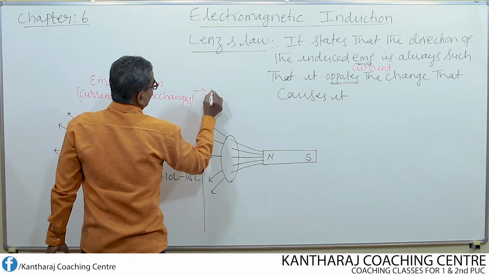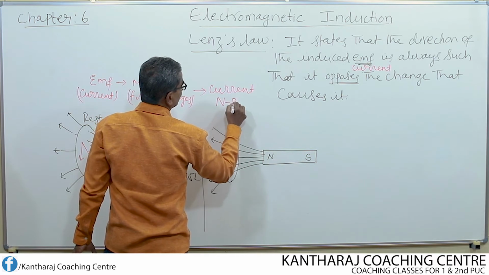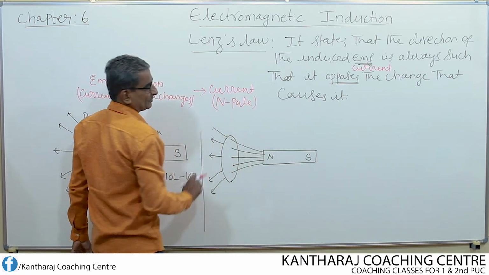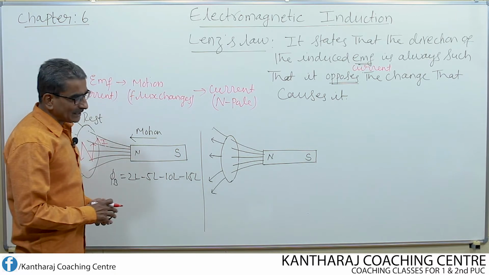So the current opposes how? By producing the north pole. So that is the meaning of Lenz's law. So here what happens?